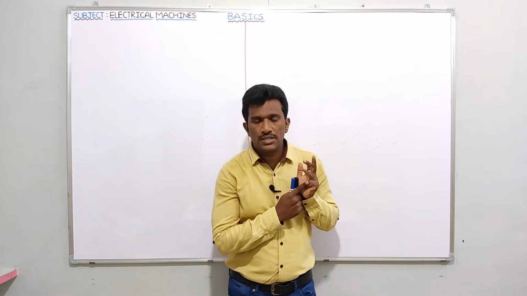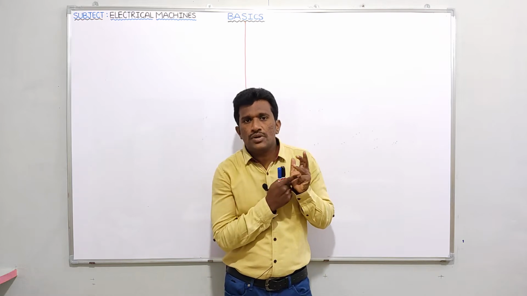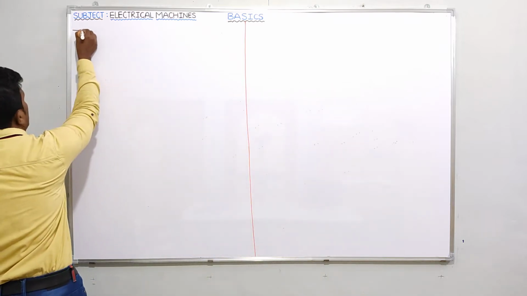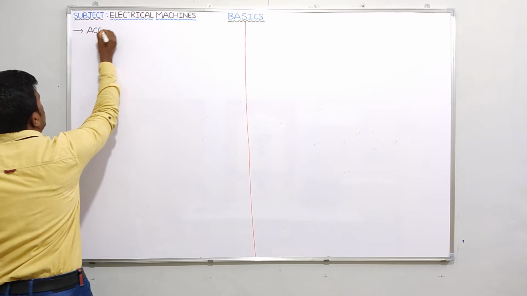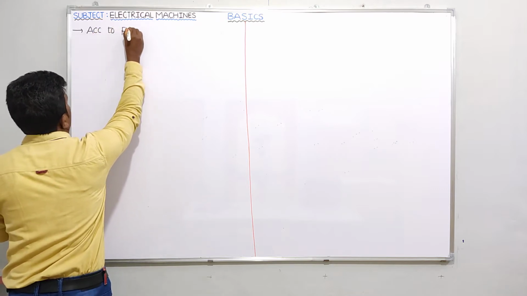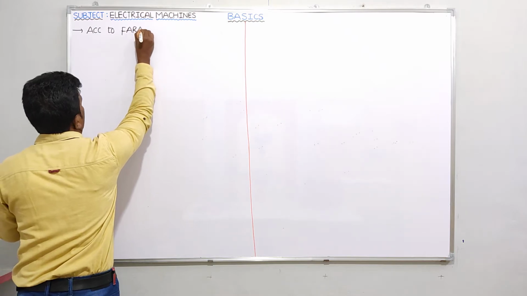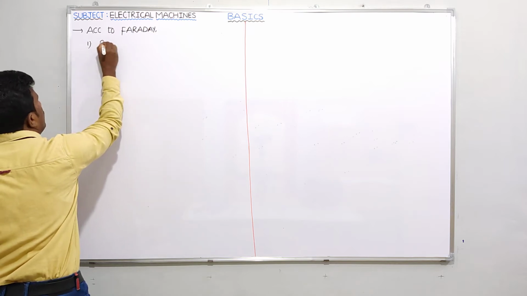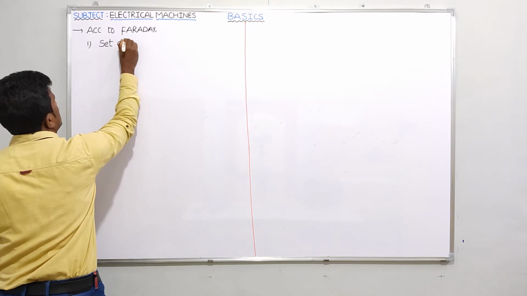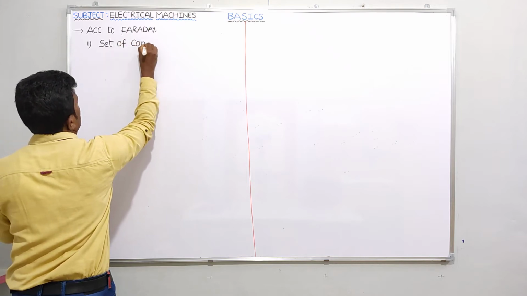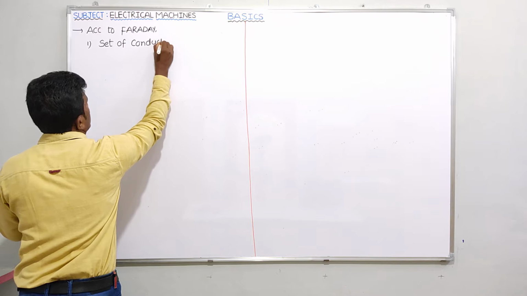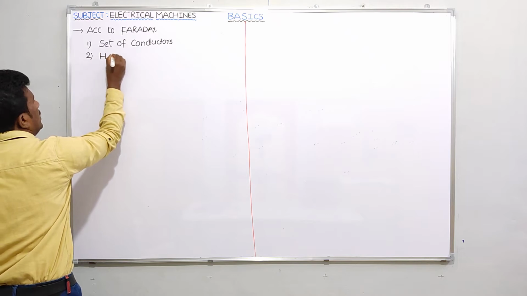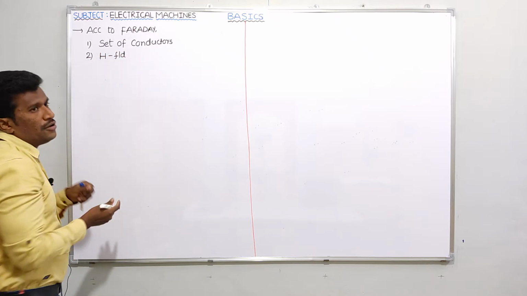Number one, a set of conductors, because in these conductors only EMF is going to be induced. Yes or no? And second one, we need a magnetic field. Tell me why we need a magnetic field.